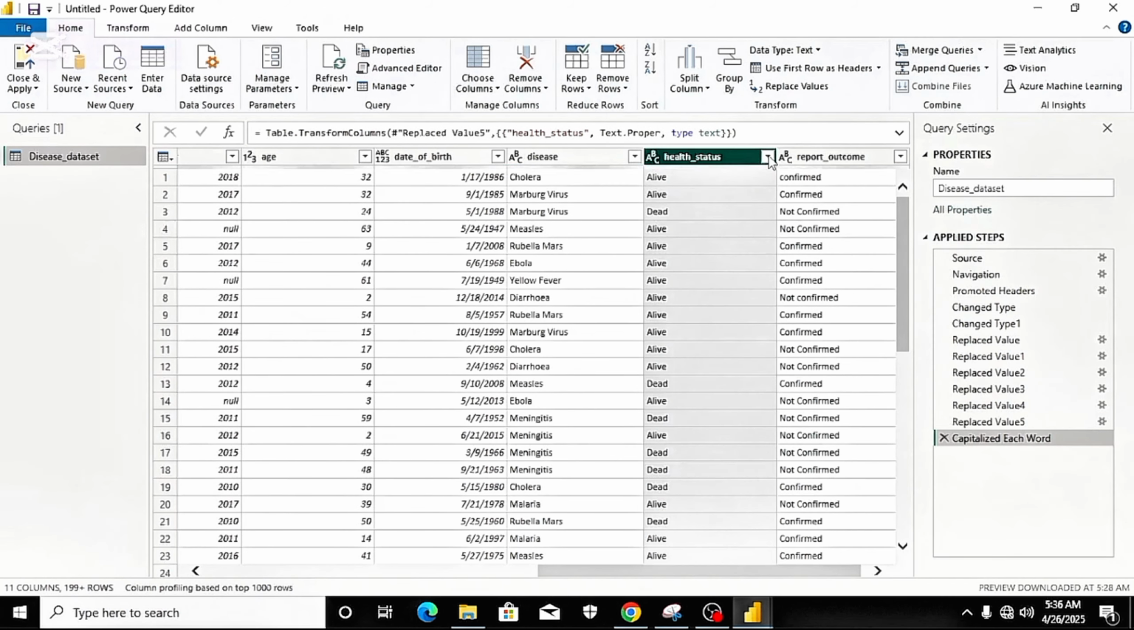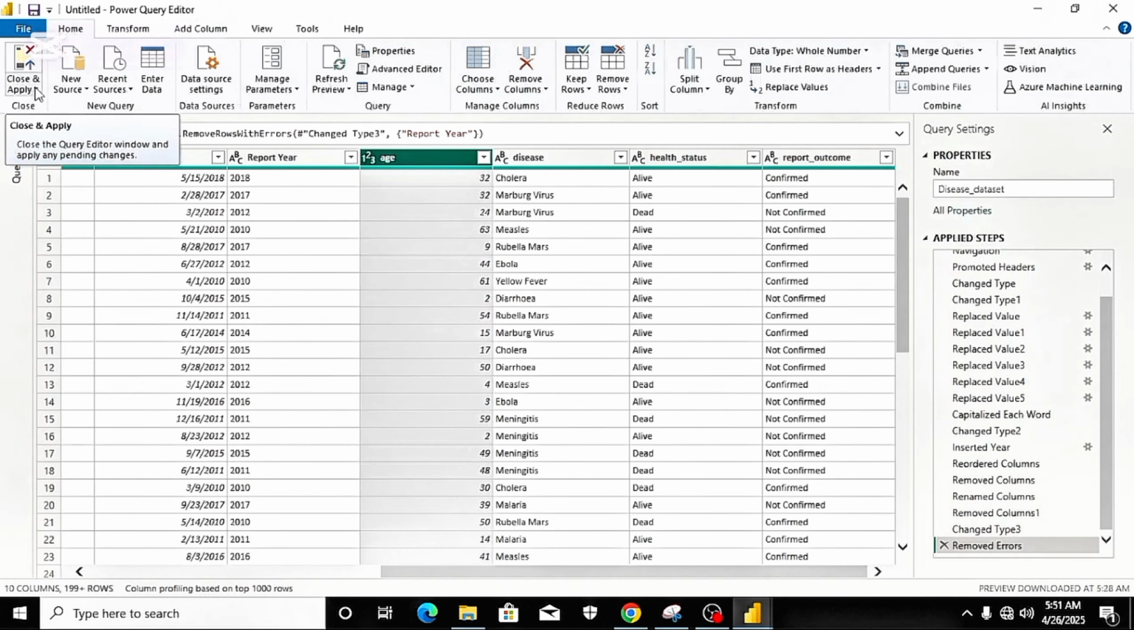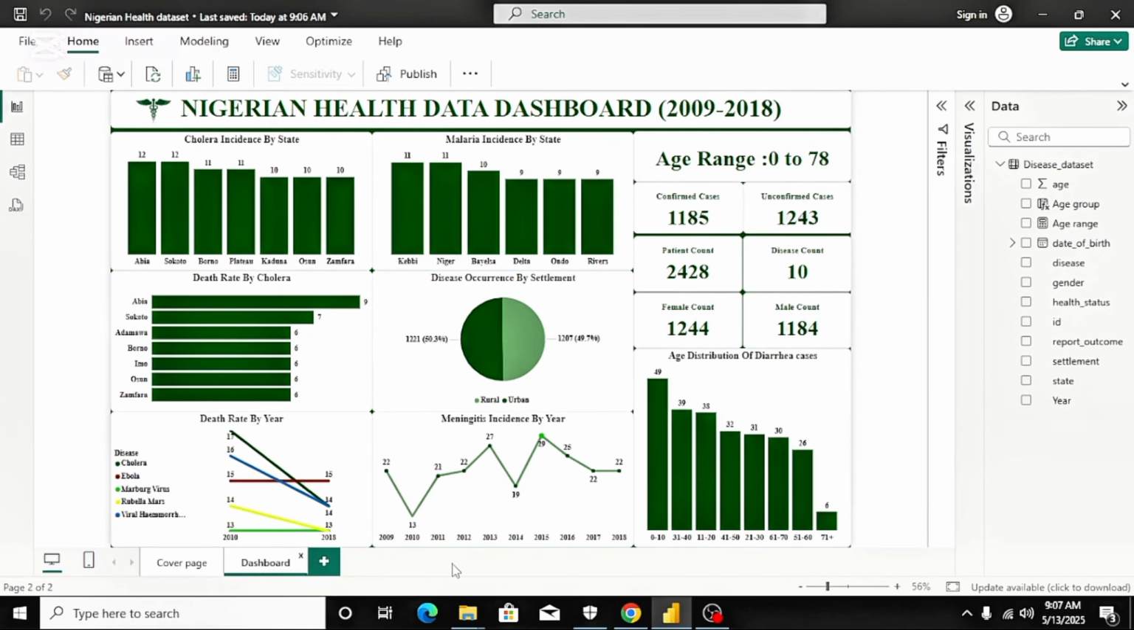Challenges? Definitely. There are so many. I'm actually 13 days behind schedule, but that's the reality of growing as a data analyst. It's not about rushing. It's about building something that works. So this is the final dashboard.